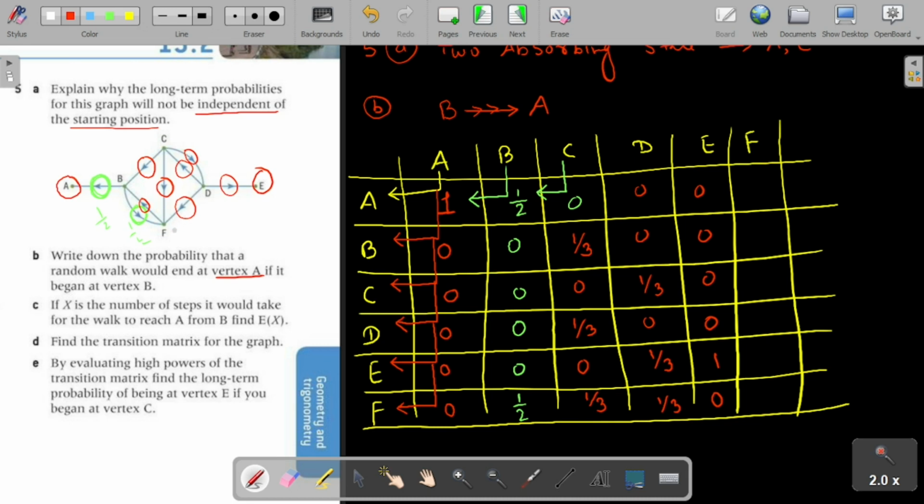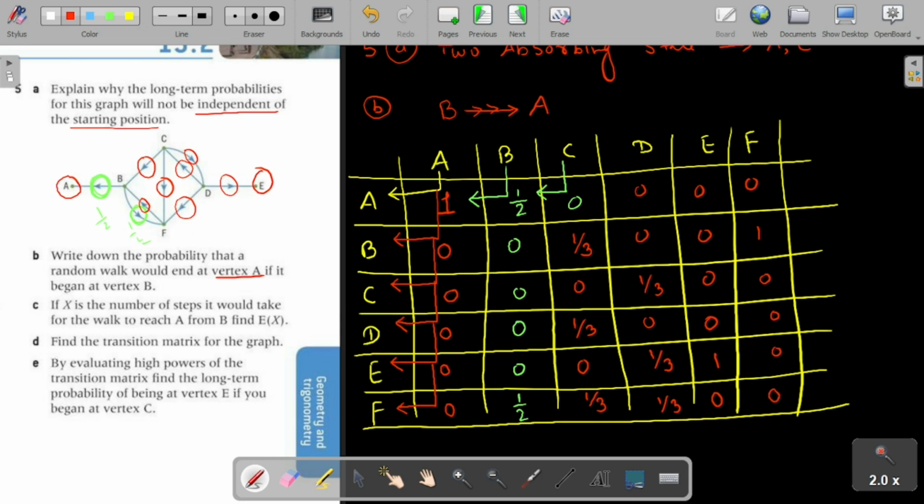There is one path from F. F to A, no. F to B, yes. There is only one path, so its probability will be completely 1 and the rest will be 0. So this is the transition matrix.